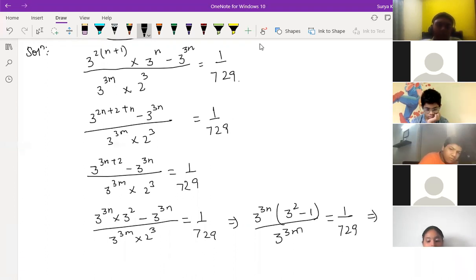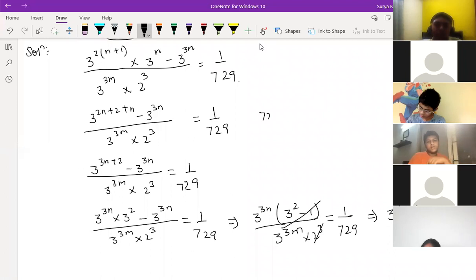Wait, Sahil, I'll come to you. Sai Charan, this whole part will get cancelled. So this will get completely cancelled. So we'll get 3 to the power 3n minus 3m is equal to 1 by 729. 729 can be written as what?